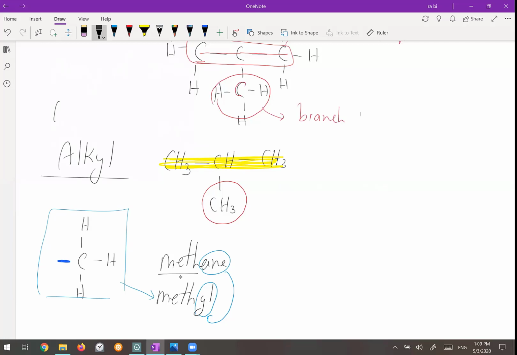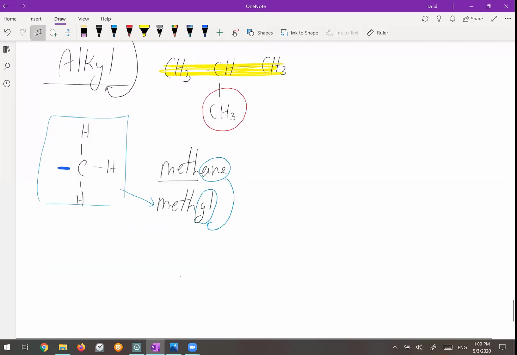Okay, so we had alkane, just the A and E is replaced by YL. So if the branch is like this, C, H, H, H, H, H, and it connects from here to the parent chain, what would be the name of this one? Ethyl. Exactly.